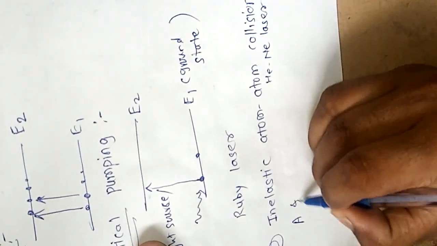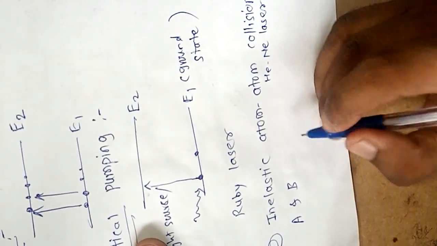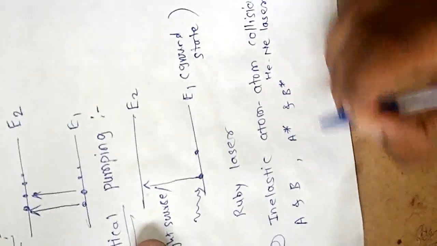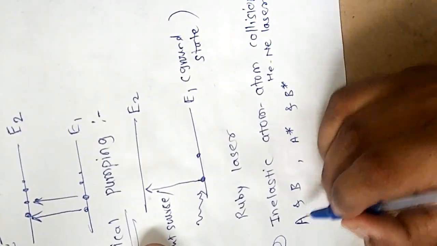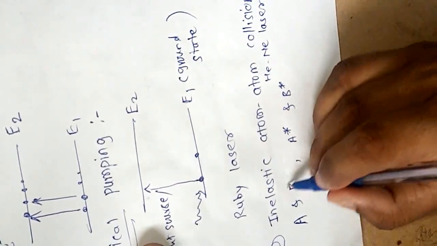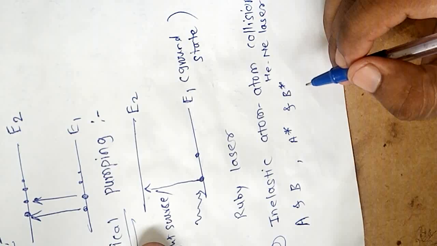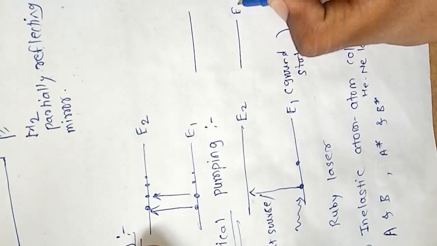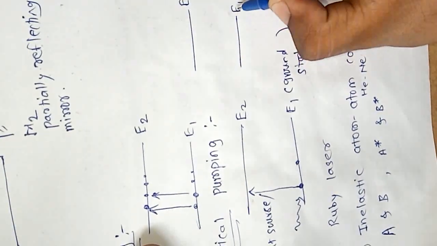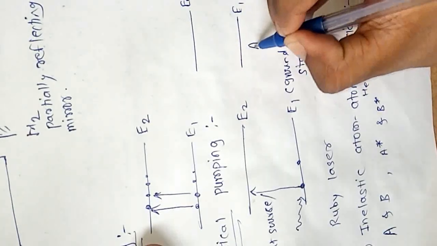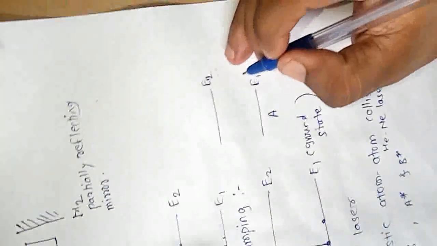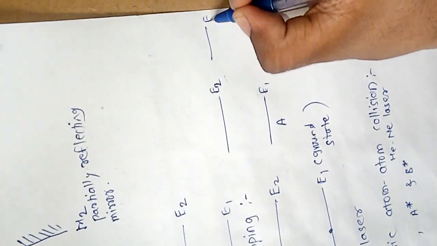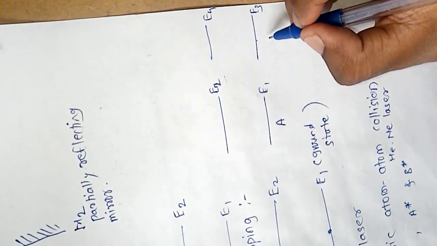Suppose A and B are the two gases, gas A having excited state A star and gas B having excited state B star. So suppose this is the energy level diagram. E1 and E2 are the ground state and excited state of atom A, and E3 and E4 are the ground state and excited state of atom B.